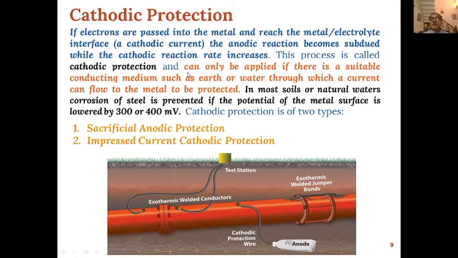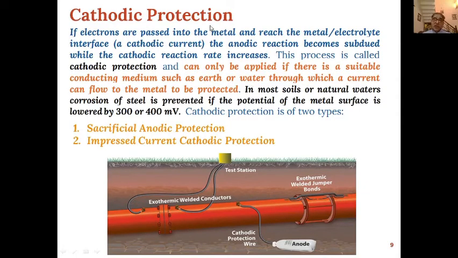This process is called cathodic protection. It can only be applied if there is a suitable conducting medium such as earth or water through which a current can flow to the metal to be protected.